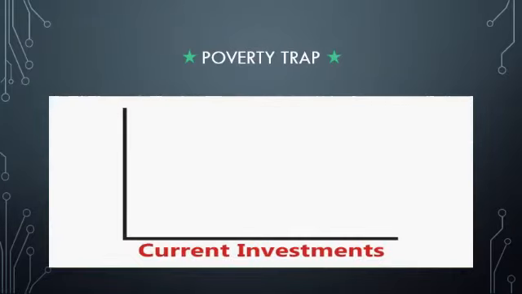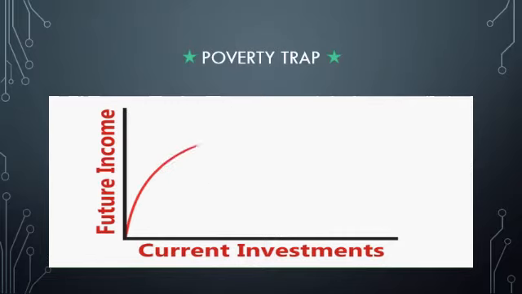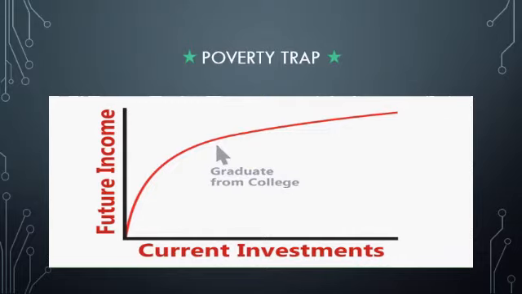This means that your current investments in things like education will have a positive effect on your future income. In fact, once you graduate, your future income might come close to the highest level it will reach in your life. This means that the money you make today will have an exponential increase on your ability to make money in the future. For each dollar you make, you are able to save and even invest that dollar for the future. In this case, you are investing that dollar in education.